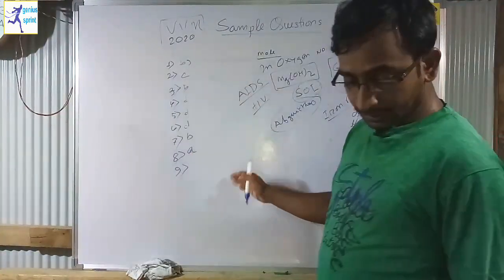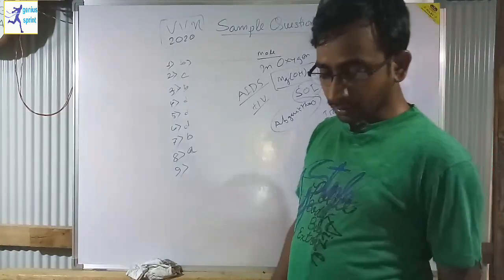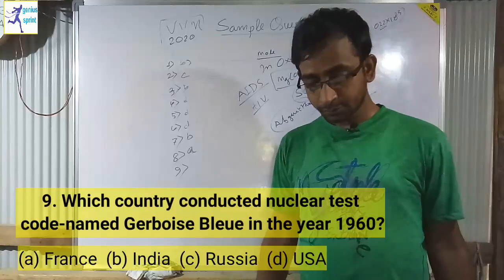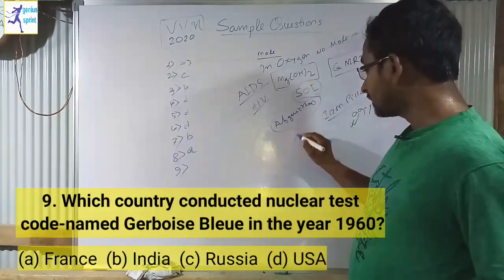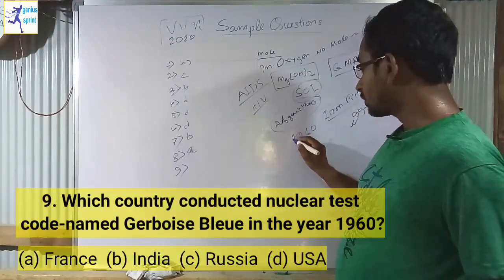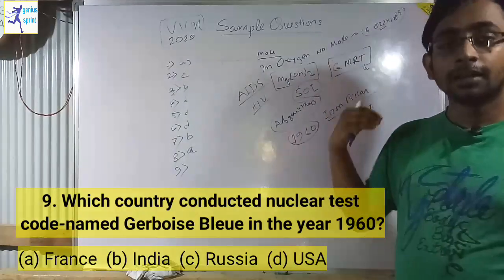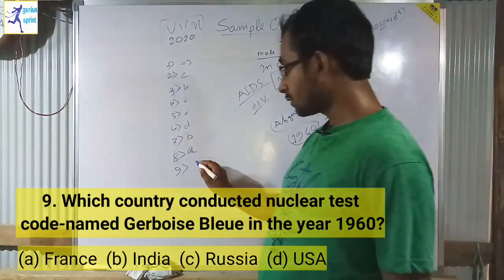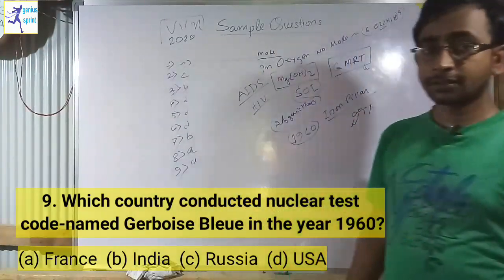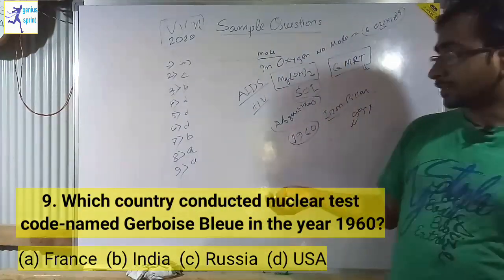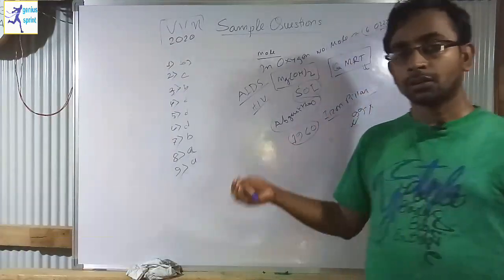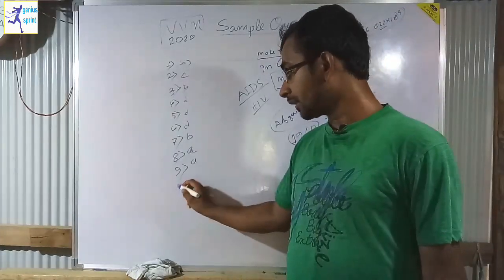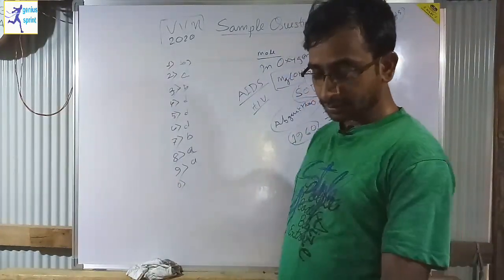Question number 9 says: which country conducted a nuclear test named Gerboise Bleue in the year 1960? So option A, France, is the correct answer. In 1960 France conducted the nuclear test known as Gerboise Bleue. Now question number 10, today's last question.